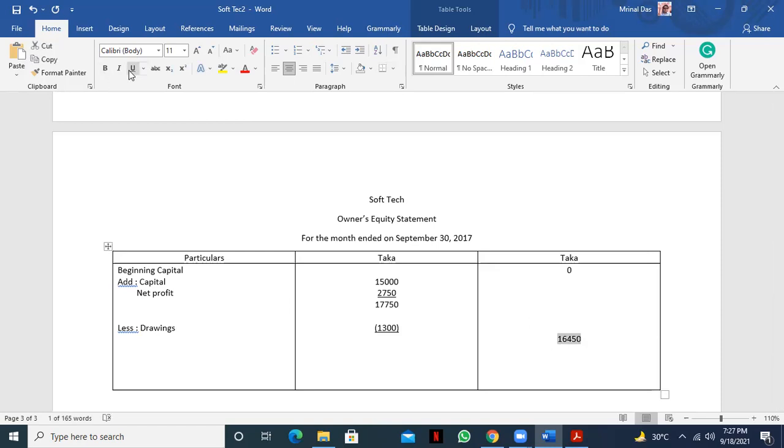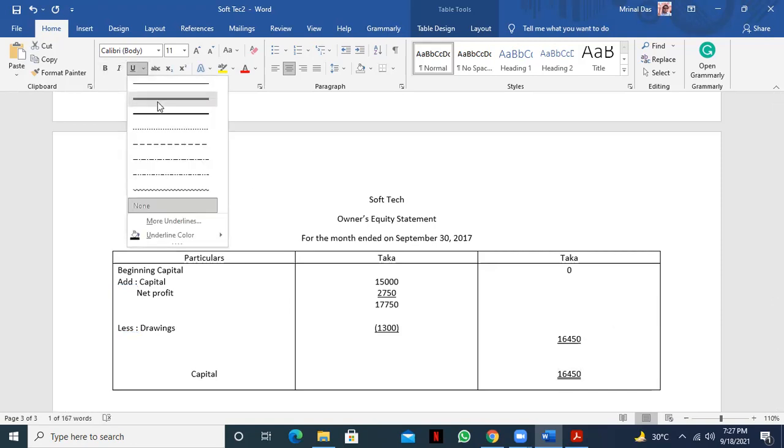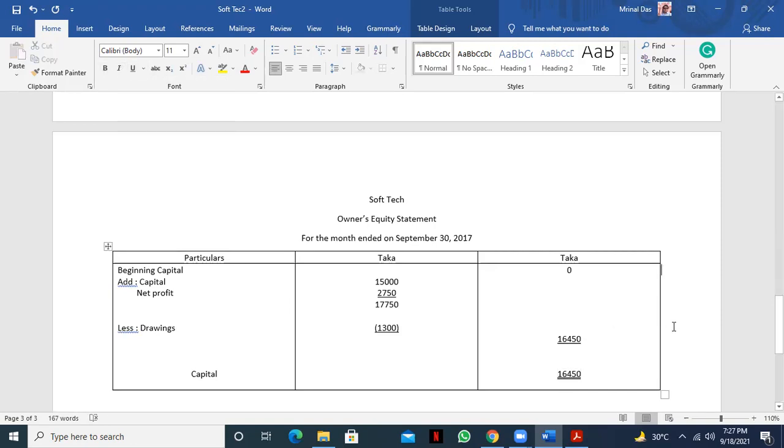Okay, now we'll add with the 0. That means our capital at the end is how much? Capital is 16,450. So that's our capital, and this is what we call the owner's equity statement. I hope all of you understood, right? Is it clear? Yes, sir.